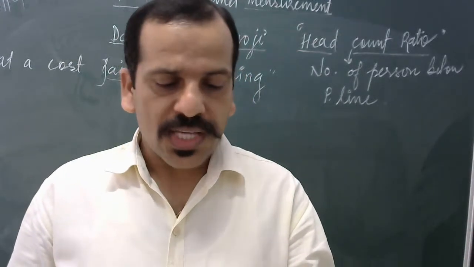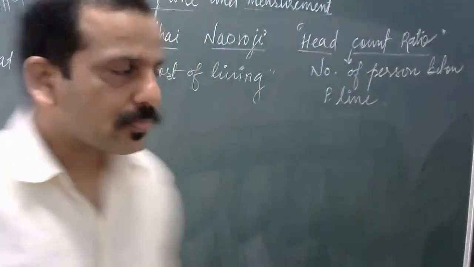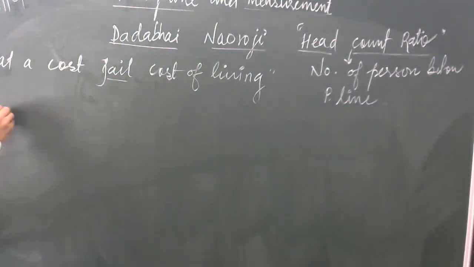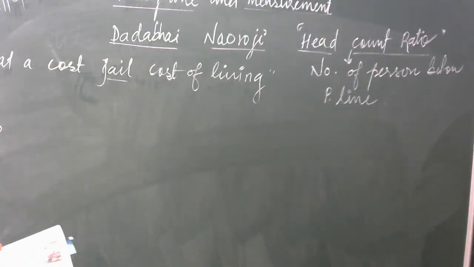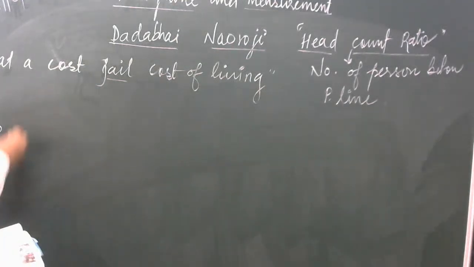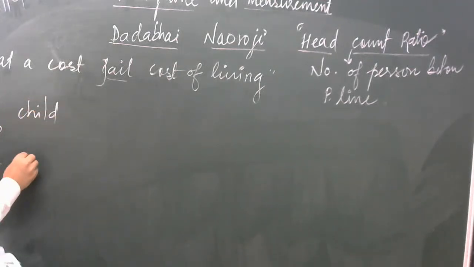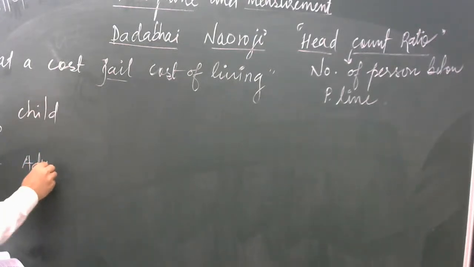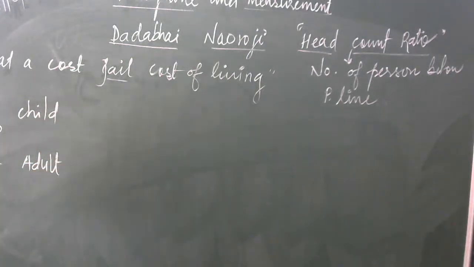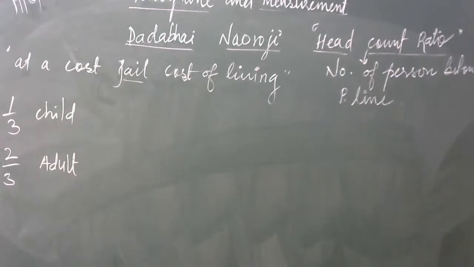Dadabhai Naoroji assumed that in India, one third of the population was children, and two-third was adults. Point number one is related to one-third of children.